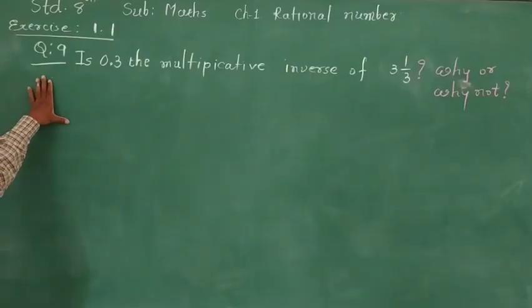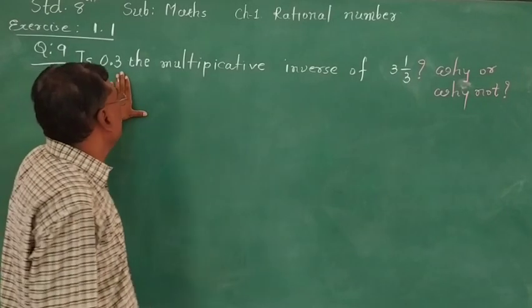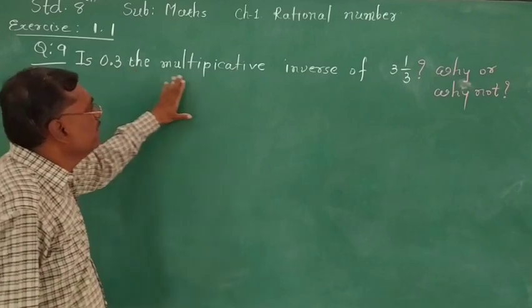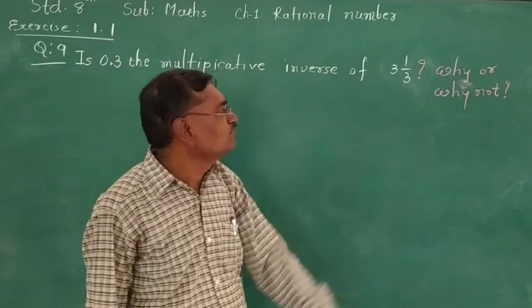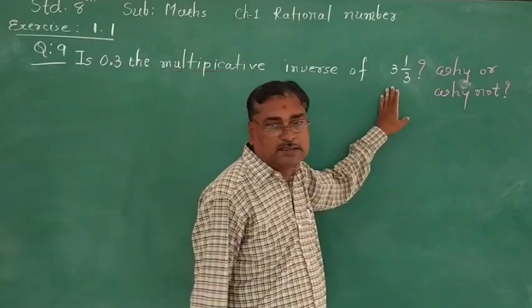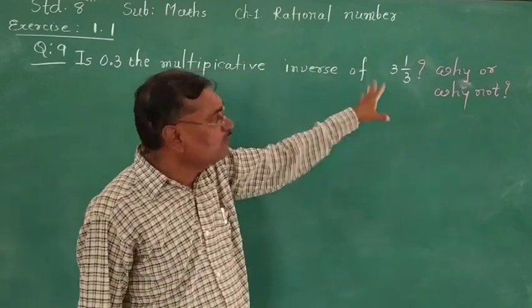Now, next question 9. Is 0.3 the multiplicative inverse of 3 integer 1 upon 3?